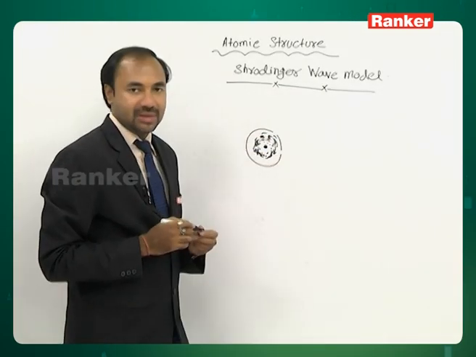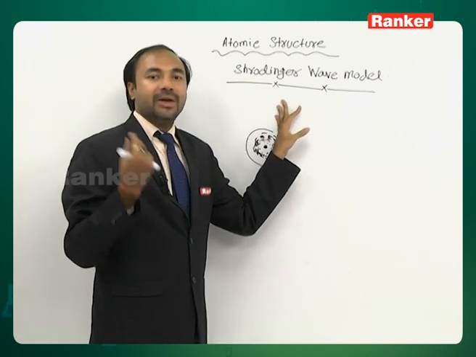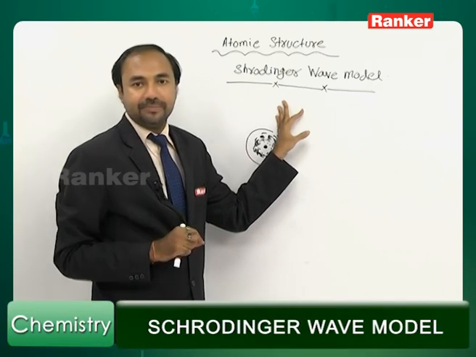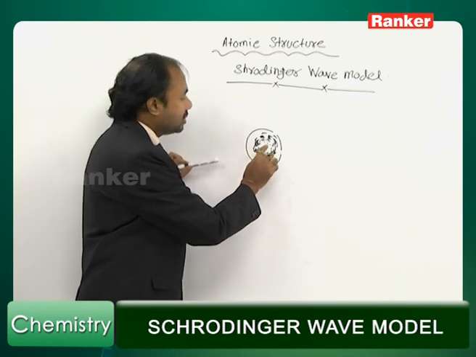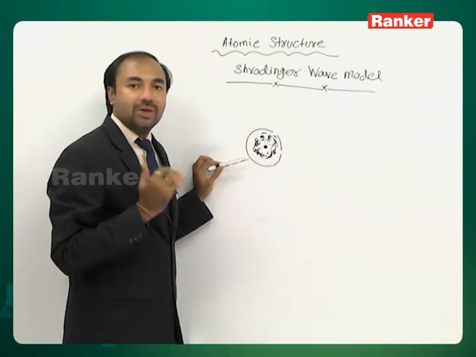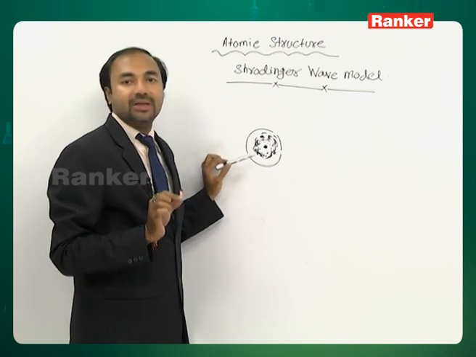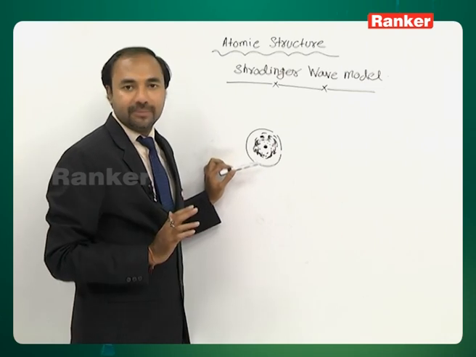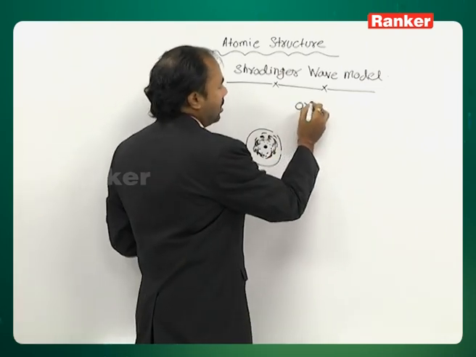Now, see what Schrodinger says actually. Schrodinger talks about only probability of finding electron. He does not talk about possibility. Schrodinger says that the positions, the locations around the nucleus, the space around the nucleus where probability of finding the electron is maximum is called an orbital, right. So, here comes the term orbital.